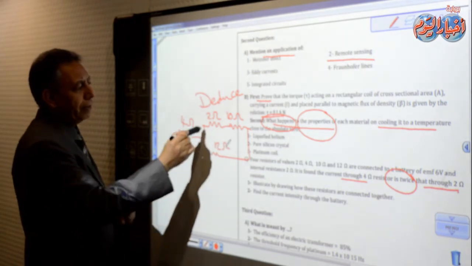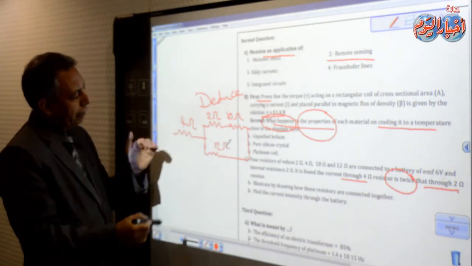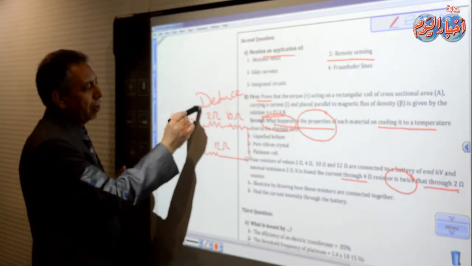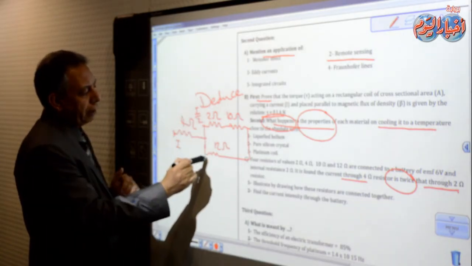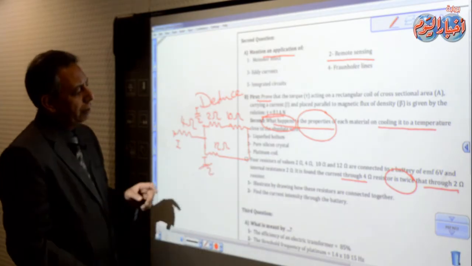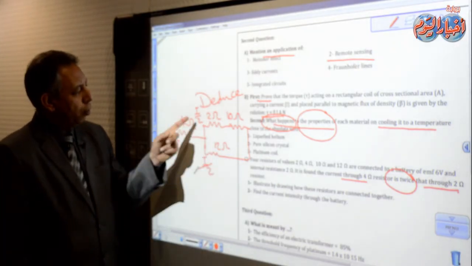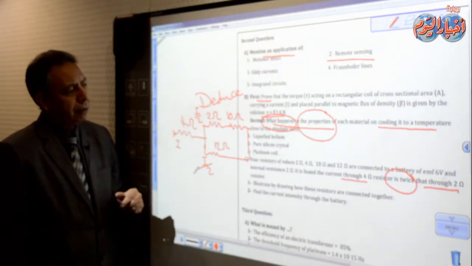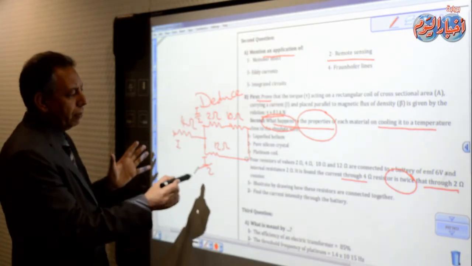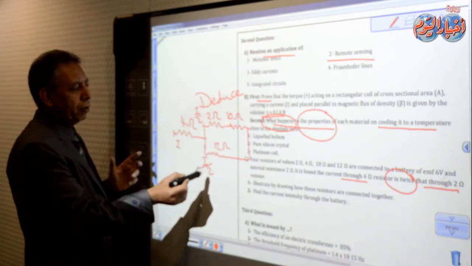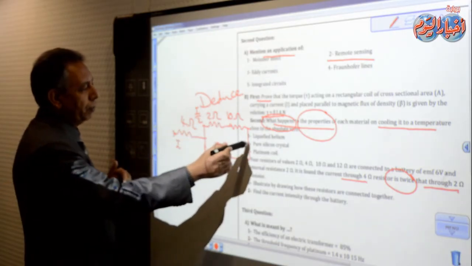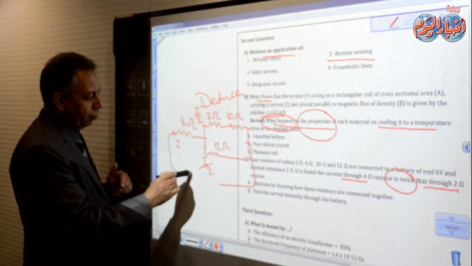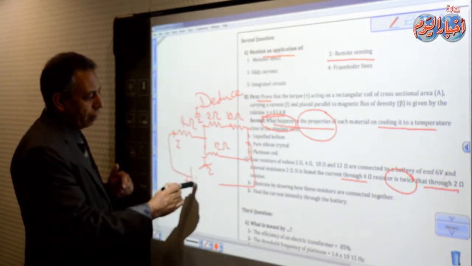Why? To make the 2 branches equal. So the current here, if it is I, is divided into I over 2 and I over 2. So as you see, the 2 ohm resistor obtained half the current of the 4 ohm. So that current is double that current. So the answer, as you see now: 4 ohm, then 2 ohm and 10 ohm in series, and 12 ohm in parallel with them, to make the current divide equally between the branches. And finally, we connect that to a cell.